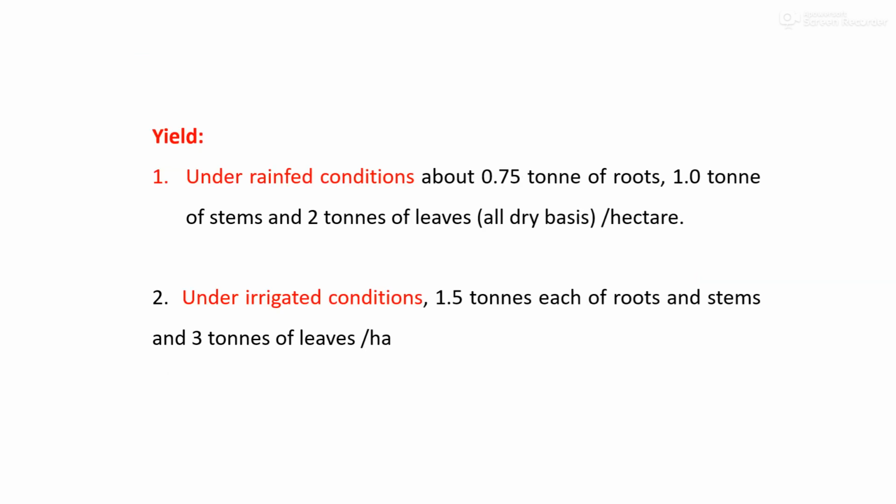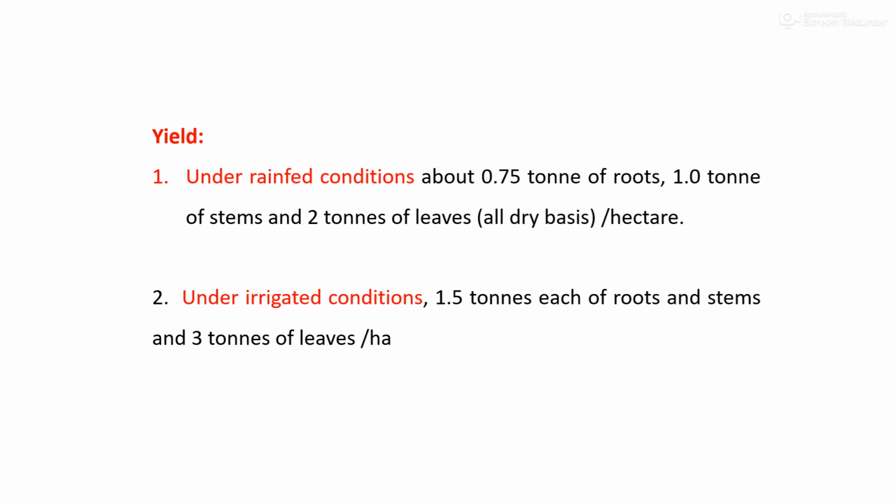In this way, in periwinkle, as per the farming conditions, rainfed or irrigated, we can obtain yields. Under rainfed conditions, about 0.75 tons of roots, 1 ton of stem and 2 tons of leaves on a dry basis per hectare.